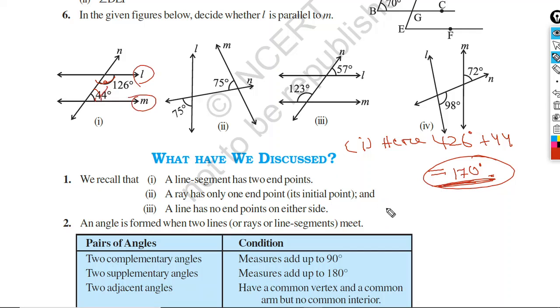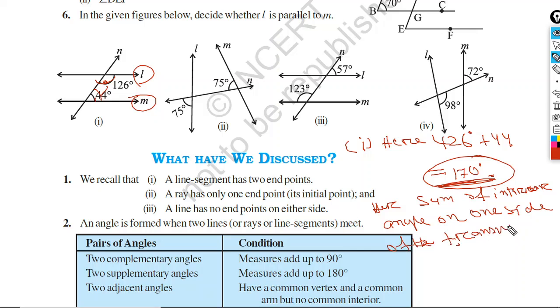So we can write here: sum of interior angles on one side of the transversal is not 180 degrees.